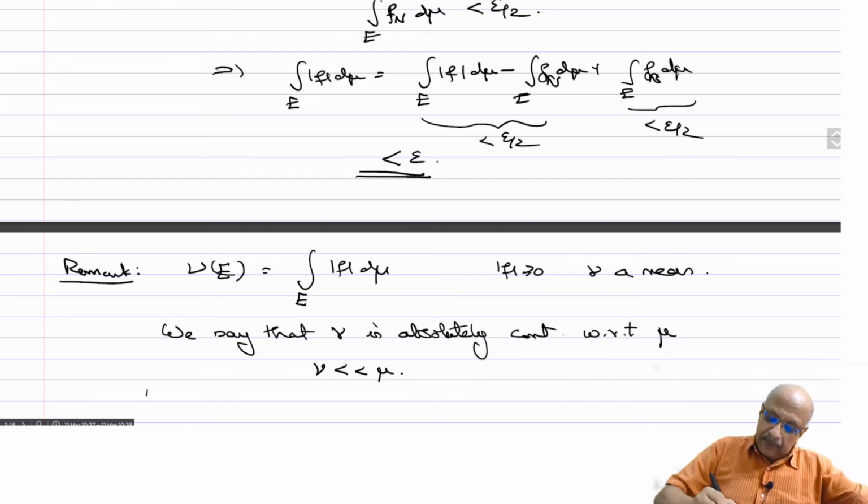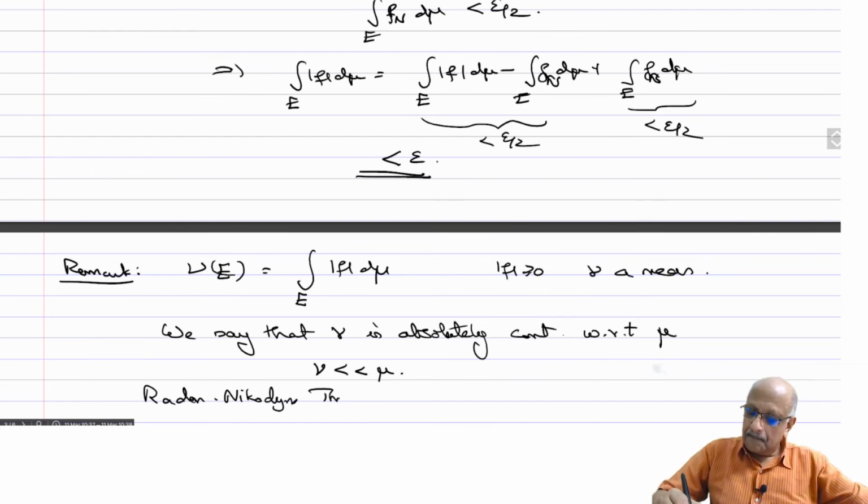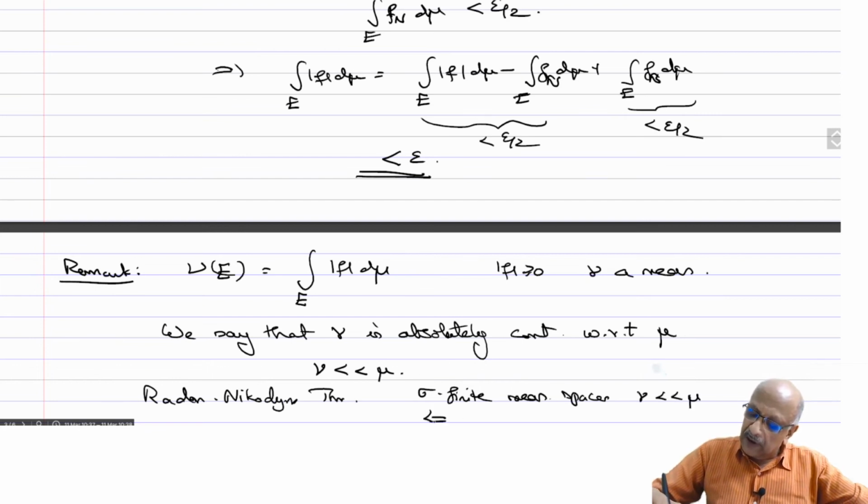And the Radon-Nikodym theorem, which I have referred to already, gives the converse. So for sigma finite measure spaces, nu is absolutely continuous with respect to mu if and only if nu(E) equals the integral of f d mu over E for some f.